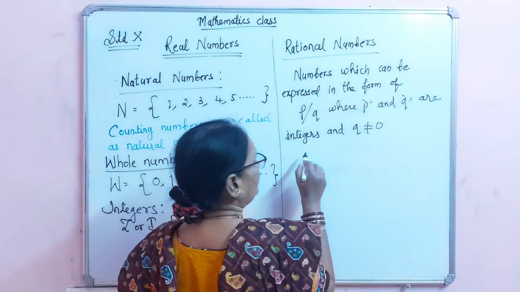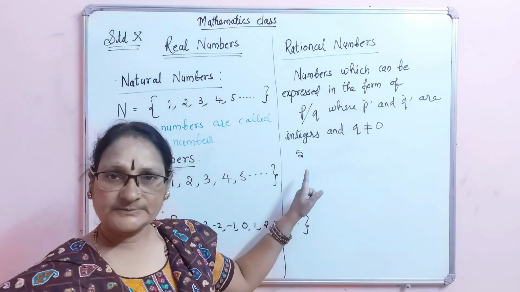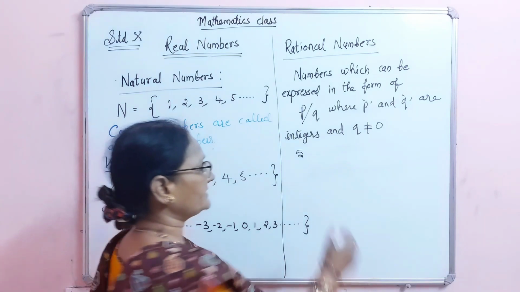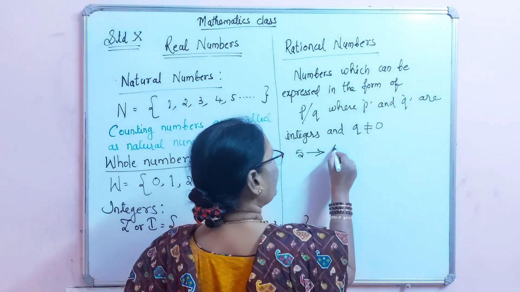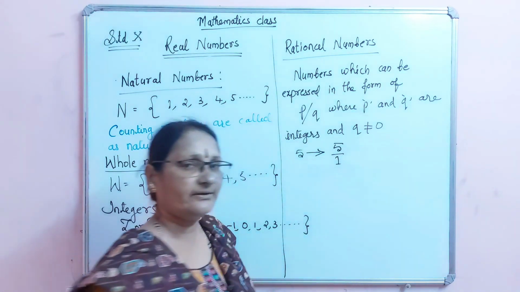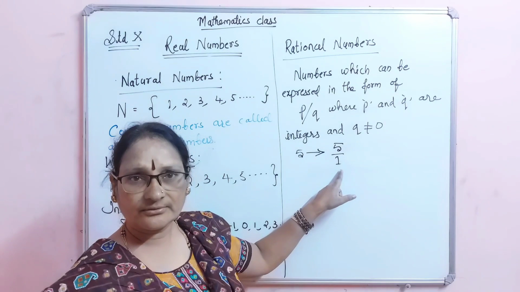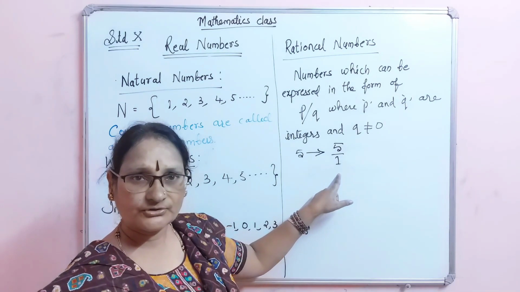See, for example, 5 is a number. Can it be expressed in the form of P by Q? Yes, it can be expressed in the form of P by Q. 5 can be written as 5 by 1. Here Q is 1, it is not equal to 0.